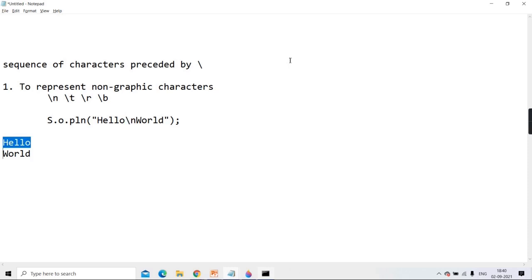So how to represent those non-graphic characters? Then you have to use escape sequences. Getting? That is one. And second, to drop the special meaning of meta characters. Now, are there some meta characters? Meta characters means characters of syntax. There are some characters which have some special meaning, therefore they are called syntax characters.